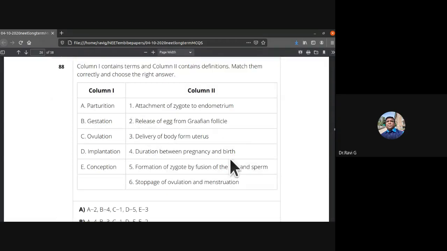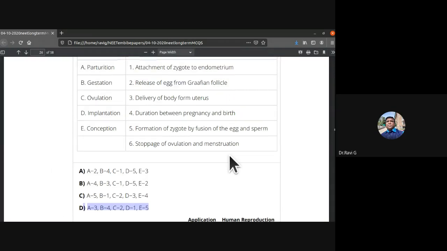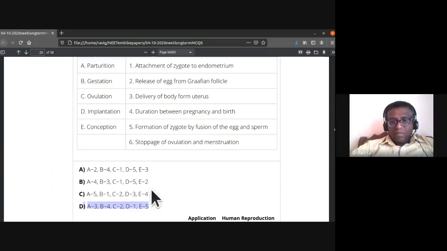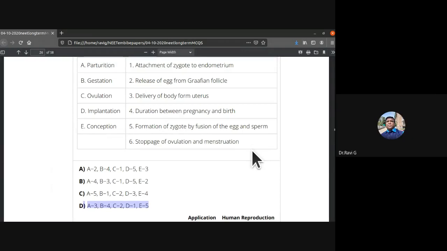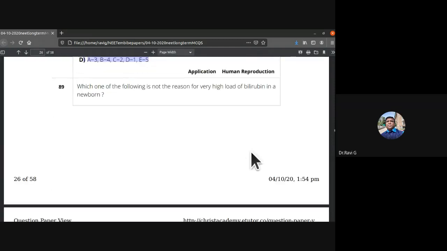So gestation, it is duration between pregnancy and birth. So B4. C, ovulation, release of egg from Graafian follicle. C2. Implantation, so that is attachment of zygote to endometrium. So D1. E5, conception, formation of zygote by fusion of the egg and sperm. Okay, so these are the right answers for 88. D is the right answer.